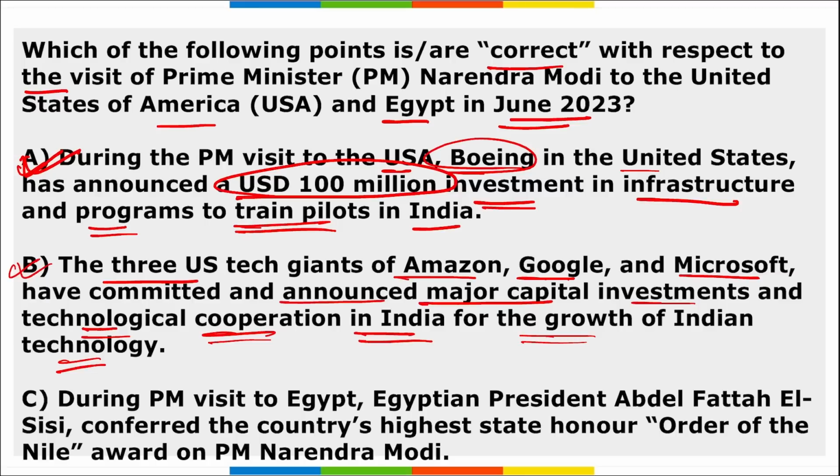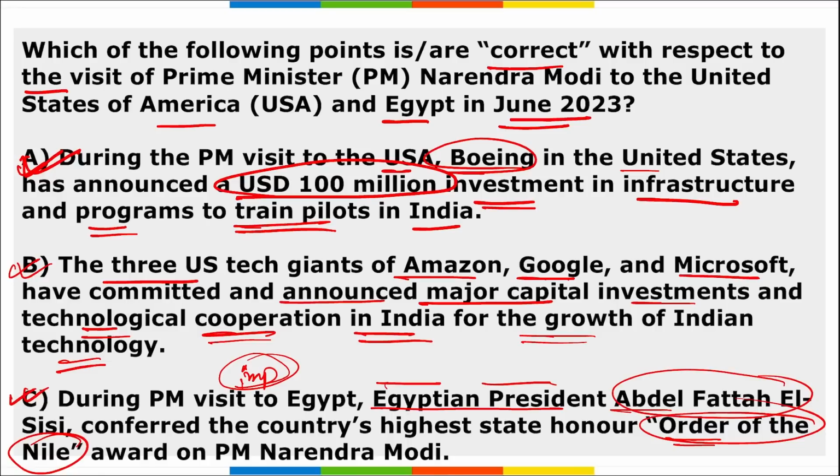C is during the PM's visit, and this is an important one to pay attention to. Egyptian President Abdel Fattah al-Sisi conferred the country's highest state honor, that is the Order of the Nile Award, to Prime Minister Narendra Modi. So yes, this is also correct, and you have to remember, Order of the Nile Award was presented to whom? It was presented to Narendra Modi. It was presented by whom? It was presented by the Egyptian President Abdel Fattah al-Sisi, right? And it is the country's highest state honor.